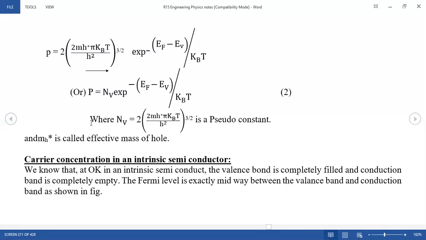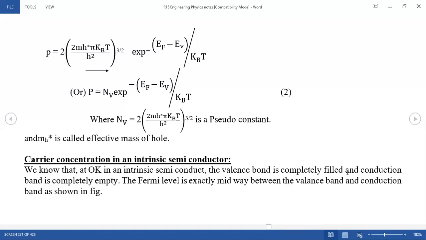This is very important. We are discussing general phenomena, like what is the carrier concentration of electrons in the conduction band, and what is the carrier concentration of holes in the valency band. Now we are going to the specific case of intrinsic. Now see, we know that at 0 Kelvin, in an intrinsic semiconductor, the valency band is completely filled.